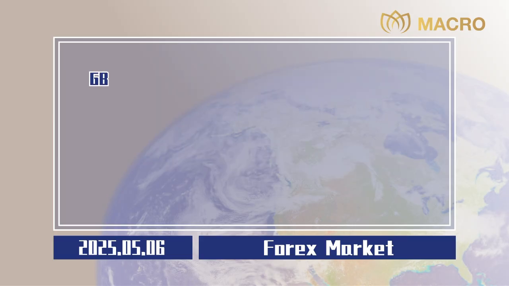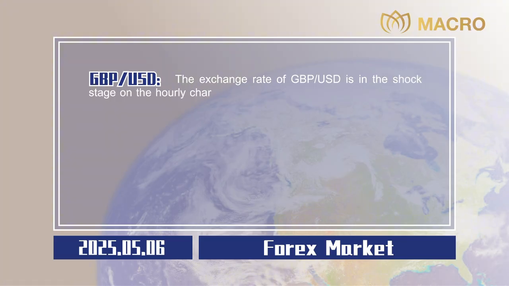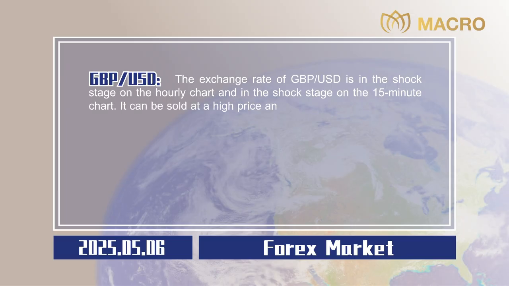0.0020. Pound sterling to US dollar. The exchange rate of pound sterling to US dollar is in the shock stage on the hourly chart and in the shock stage on the 15-minute chart. It can be sold at a high price and bought at a low price in the range of 1.3260 to 1.3305.